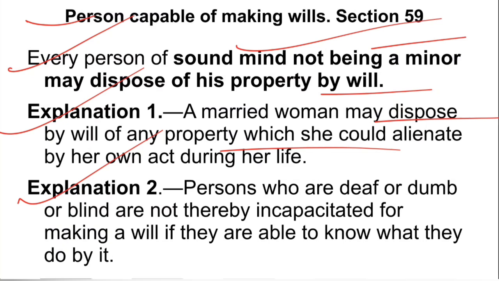Explanation 2 says persons who are deaf, dumb or blind are not hereby incapacitated for making a will if they are able to know what they are doing. So it is clear that blind, deaf and dumb people can also dispose of property by making a will, but the scenario should be that they are able to know what they are doing. One must know what he is doing is the condition in explanation 2.